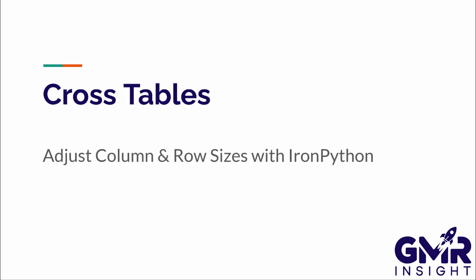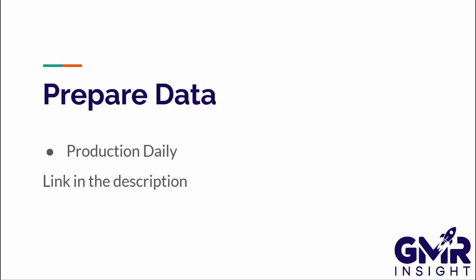In this video, we'll go over how to adjust column and row sizes using IronPython. We'll create an example cross-table visualization with a user interface to help filter our data in a few different ways. The data used in this video will be our production daily table. The instructions on how to set this data up are linked below in this video's description.